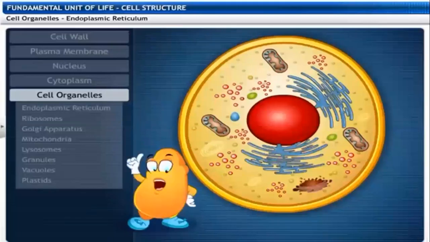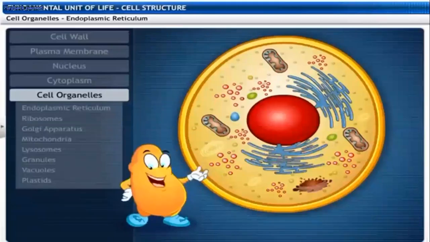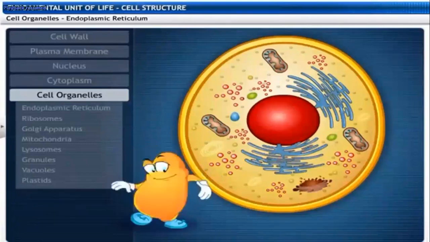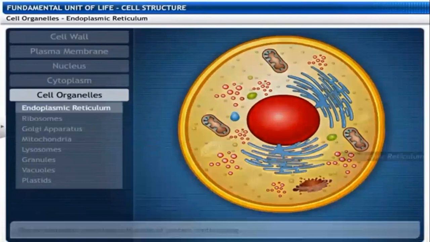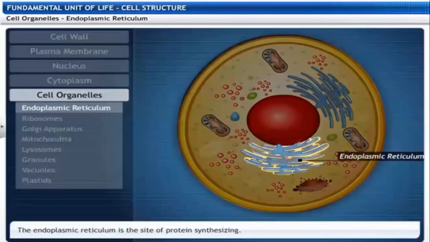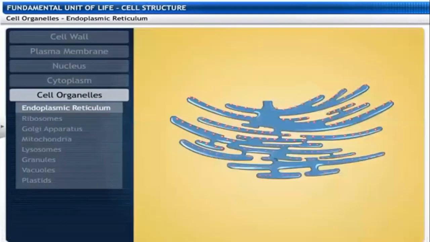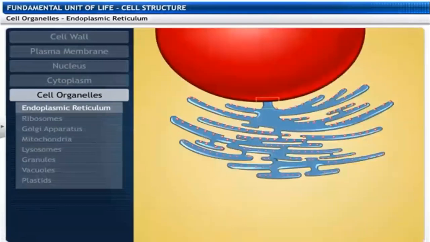Come to the cell organelles. The cell contains different kinds of cell organelles, so we can explore all of those. First one, the endoplasmic reticulum, is responsible for protein synthesis. Actually, the endoplasmic reticulum is an irregular network of double tubular membrane, continuous with the nuclear membrane.